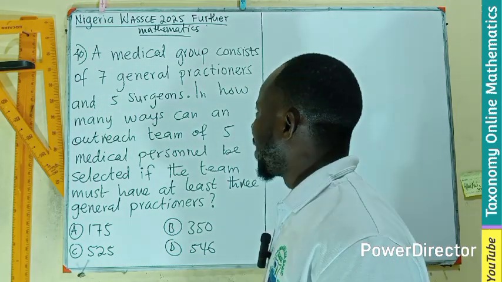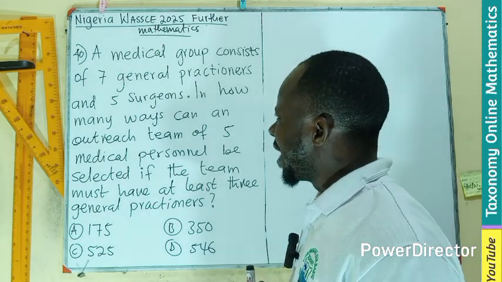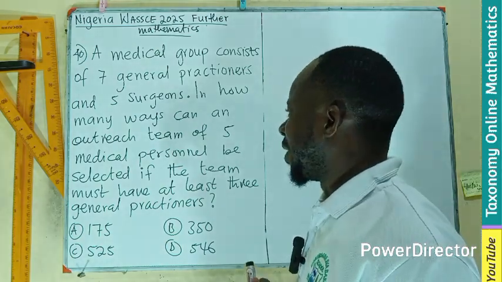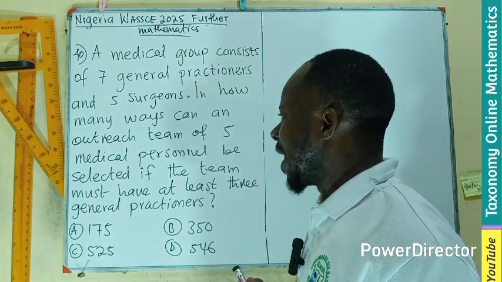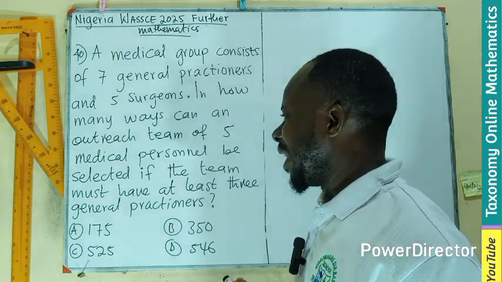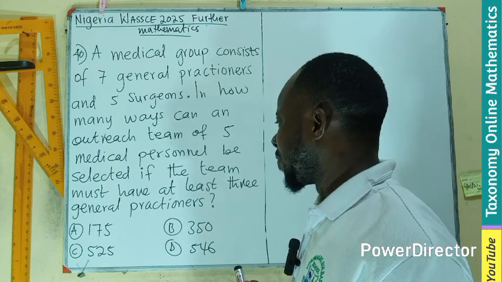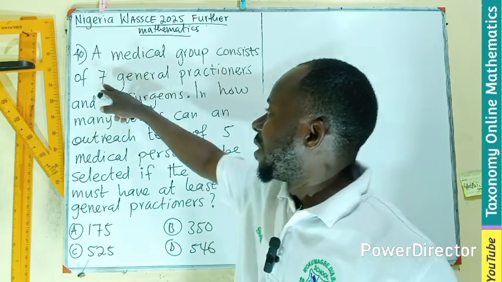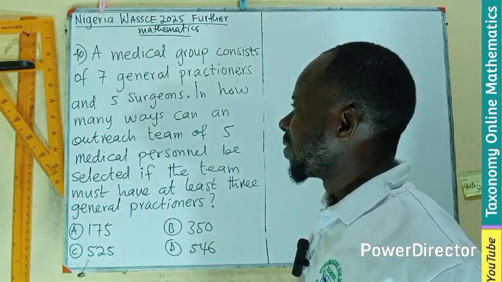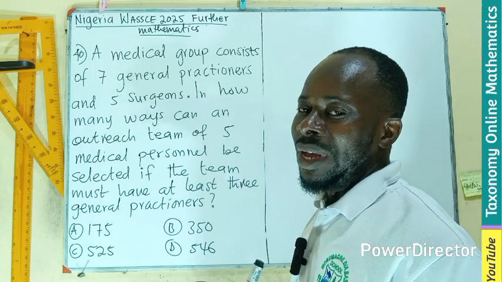So we have a medical group consisting of 7 general practitioners and 5 surgeons. In how many ways can an outreach team of 5 medical personnel be selected if the team must have at least 3 general practitioners? It means that from the pool of 7 general practitioners, we are going to pick at least the least number that we can pick.